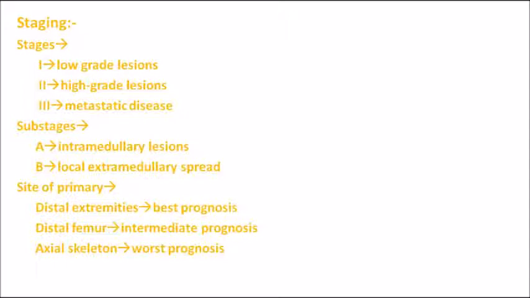Second one, distal femur. If the affected bone is the distal part of the femur, then it is an intermediate kind of prognosis. Whereas if the axial skeleton is involved, then the prognosis is very poor. It is the worst prognosis. So based upon the site of primary involvement, you can classify. Stages are based upon the grading: low grade, high grade and metastatic. Substages are again intramedullary or local extramedullary. And based upon the site of primary lesion and prognosis, you can again classify them.